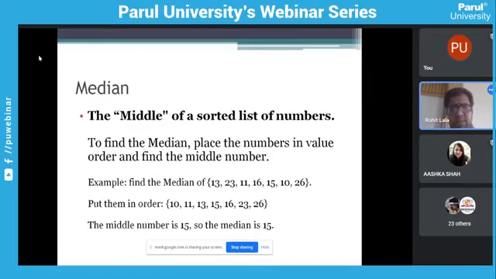Next, the measure of central tendency is median. Median means the middle value of the data. It is a positional average, you can also say that. What we need to do is first sort the data in ascending or descending order, from the lowest number to the maximum number, and then the central number would be our median. Like in our example, 10 to 26, we have just arranged it in ascending order, and the center of the data is our positional average, or you can say median. I think you have commonly applied this.